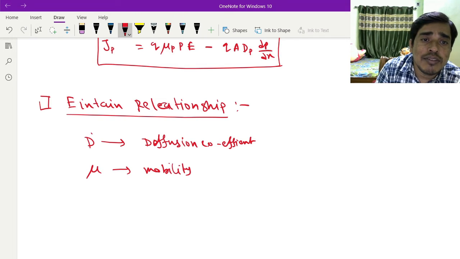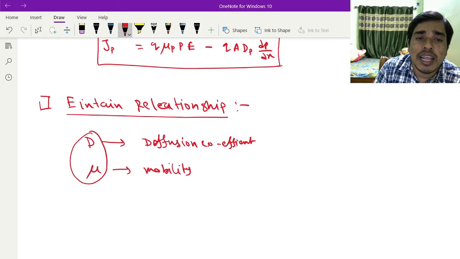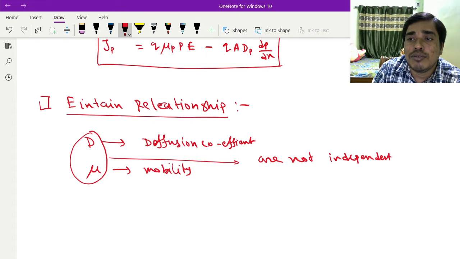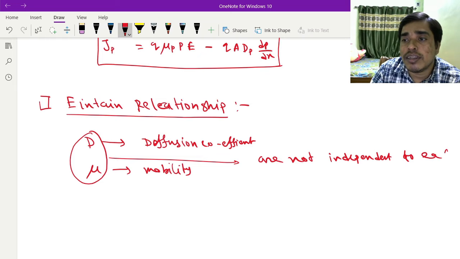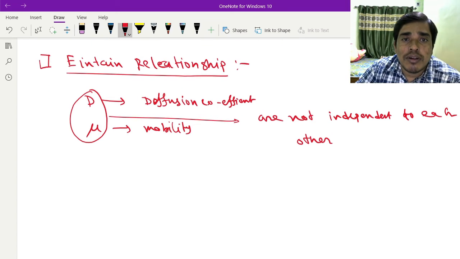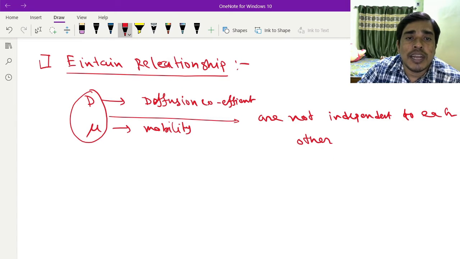These two functions are not independent of each other. So these two parameters, diffusion coefficient and mobility, depend on each other.